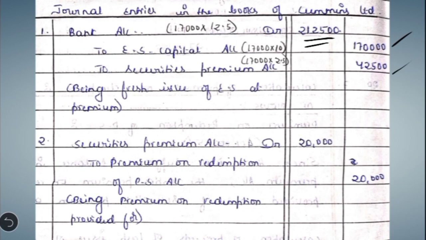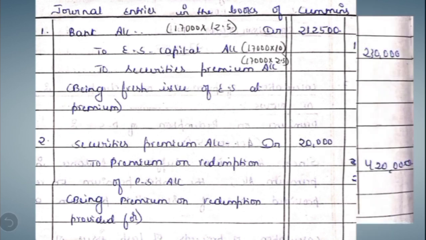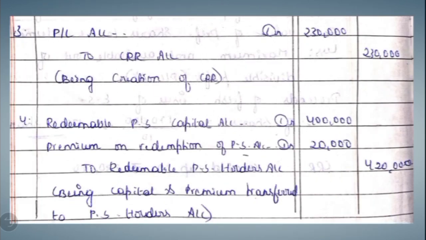Then coming to the second step, we have to provide the premium, and in this case the entire premium is provided out of the securities premium account. The entry: securities premium account debit, to premium on redemption of preference shares account, the amount here is 20,000. Then the third step, for the creation of capital redemption reserve: profit and loss account debit, to capital redemption reserve account, amount 2,30,000, which we have already shown in the working note.